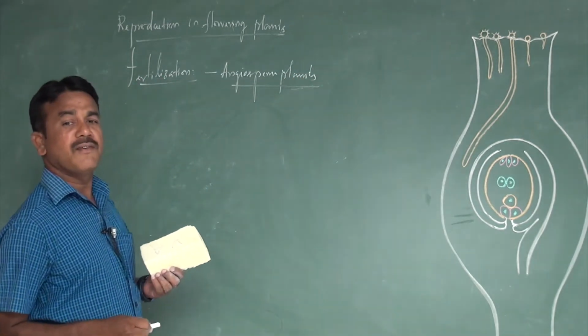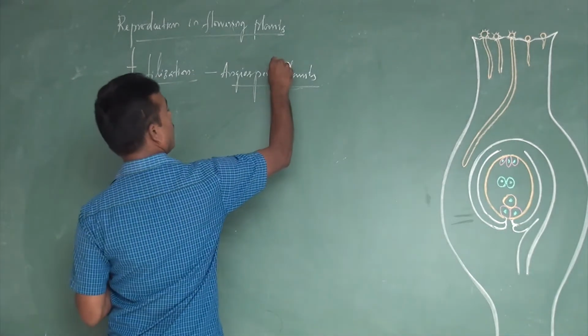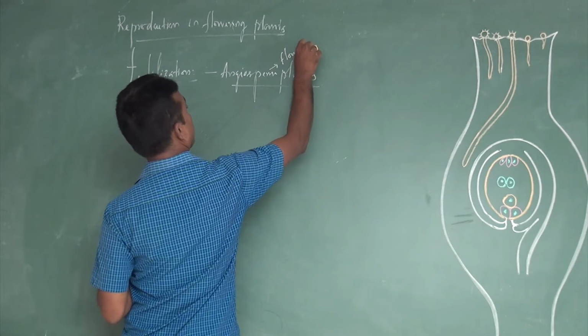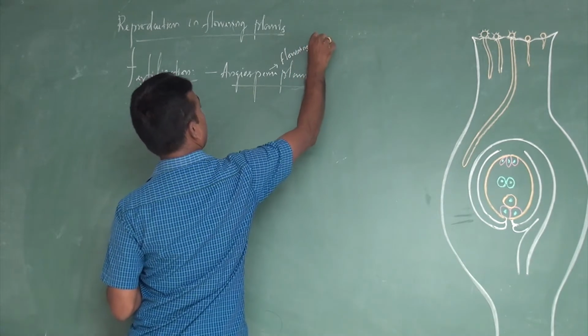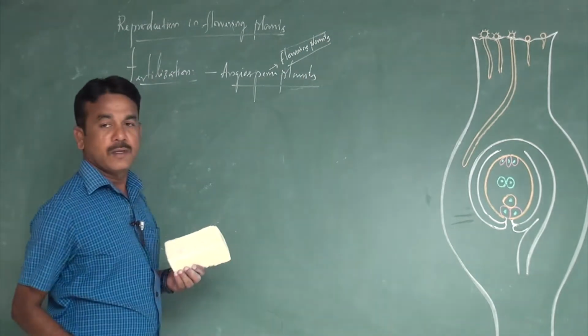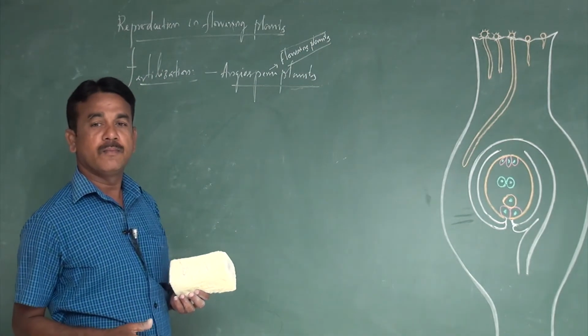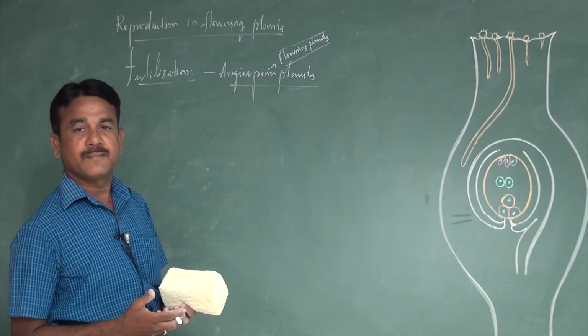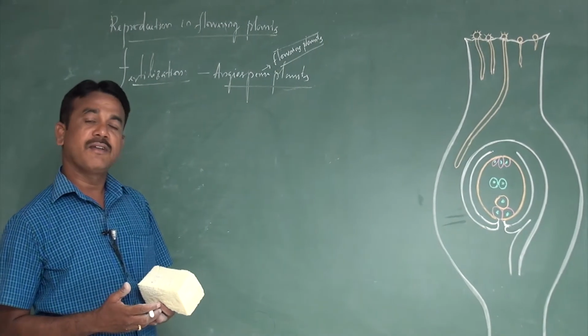What is the meaning of angiosperm? That means flowering plants. On the globe, there is a wide range of plants, but not all of them flower.